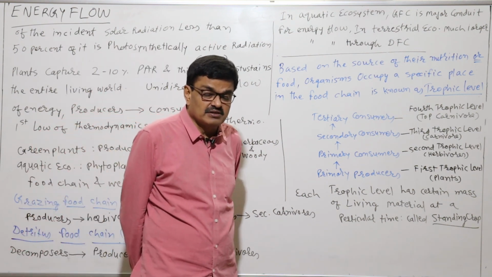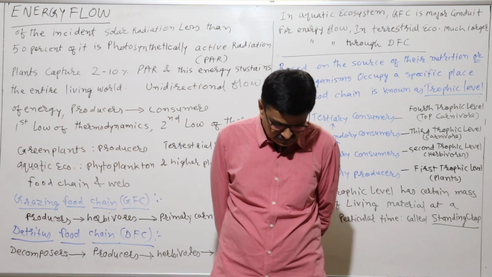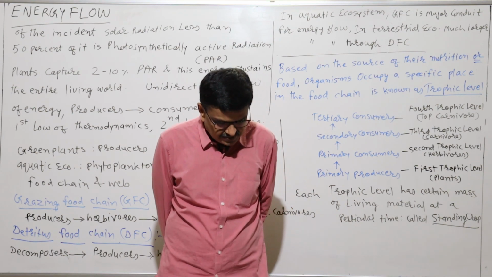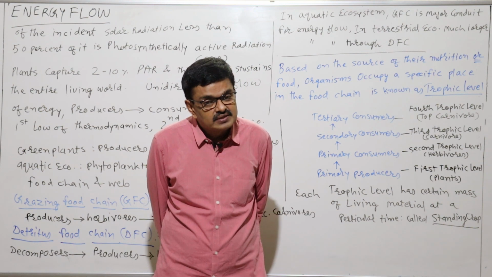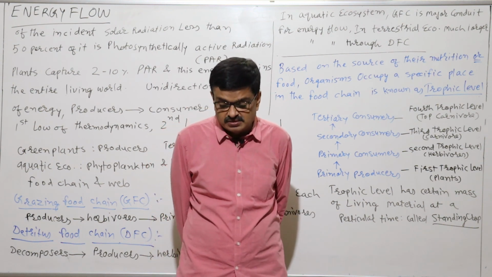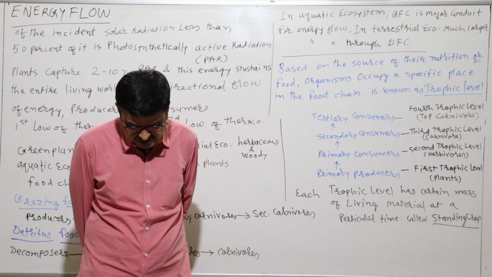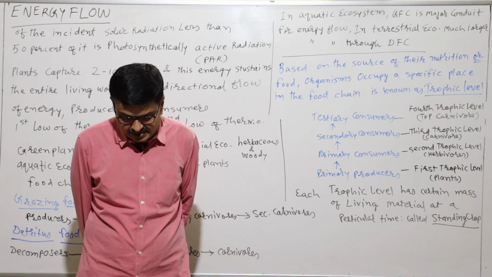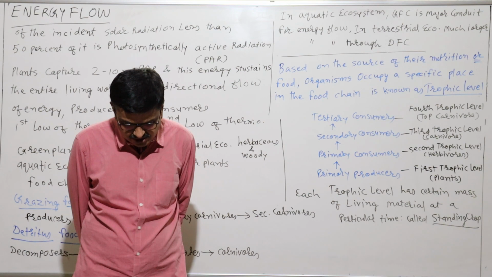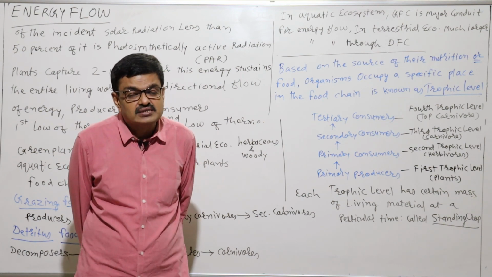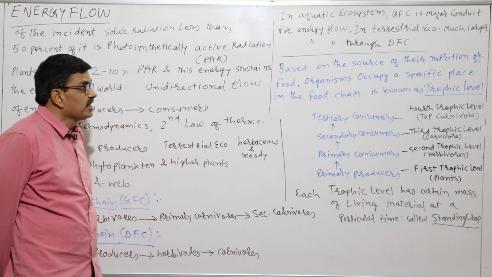Okay, then if we are talking about the relation between one organism and another, organisms occupy a place in the natural surroundings or a community according to their feeding relationship with other organisms.